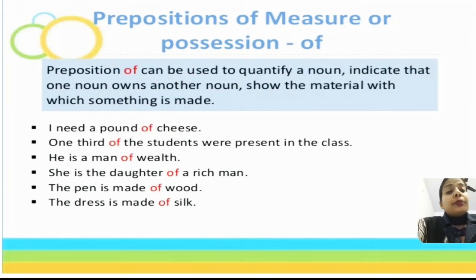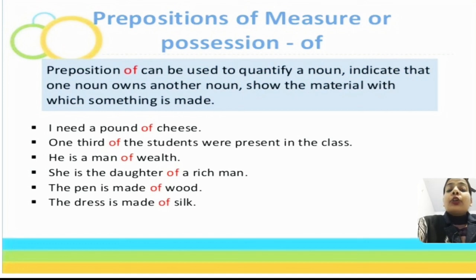Now, preposition of measure or possessor. For both we generally use one preposition, that is of. So the preposition of can be used to quantify a noun, indicate that one noun owns another noun, and show the material with which something is made. For example, I need a pound of cheese. So a pound of cheese is showing the quantity. One third of the students were present in the class. It's again a measure. He is a man of wealth. So a man of wealth, here it shows a possession.